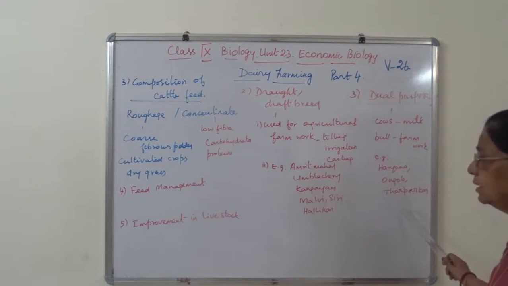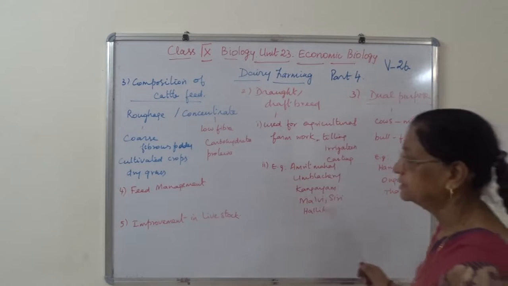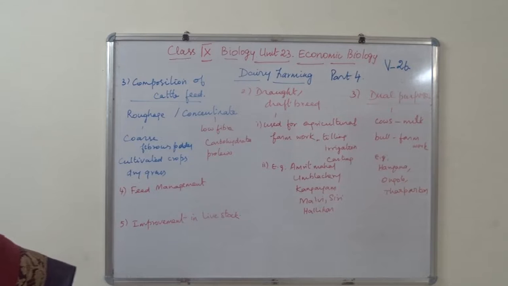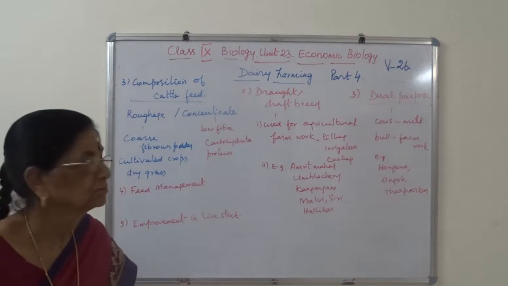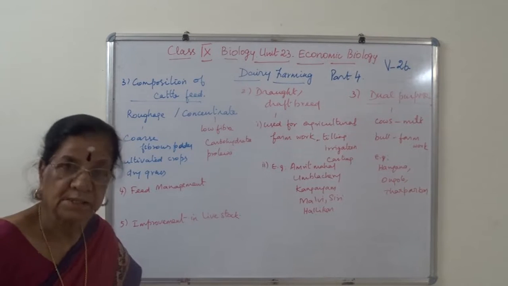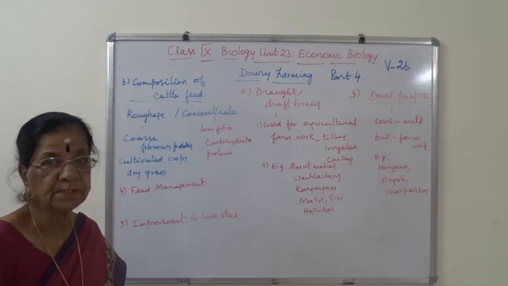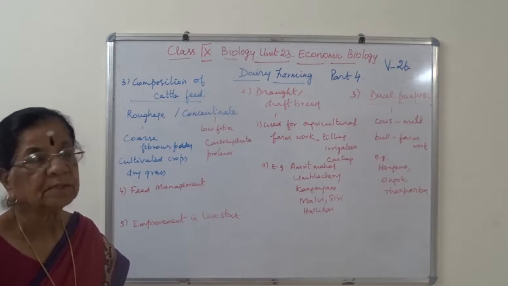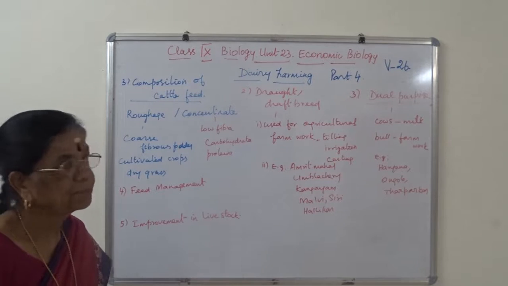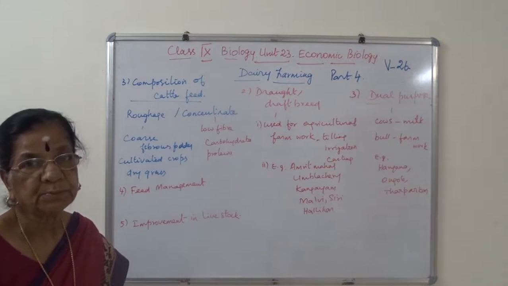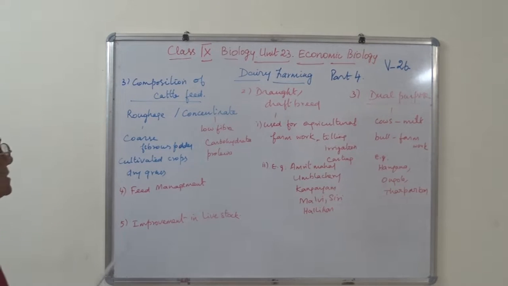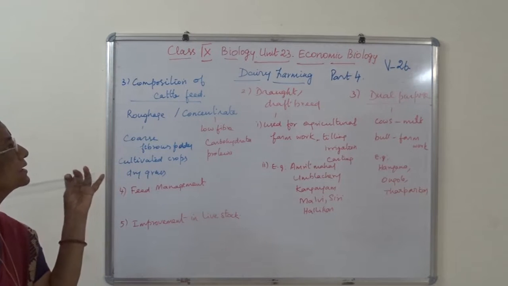Haryana, Ongole and Tharparkar are the examples for dual purpose breed. So these are the three categories of cattle breed: dairy breed, draft breed and dual purpose breed. Are you clear?